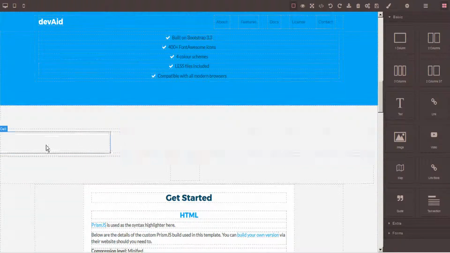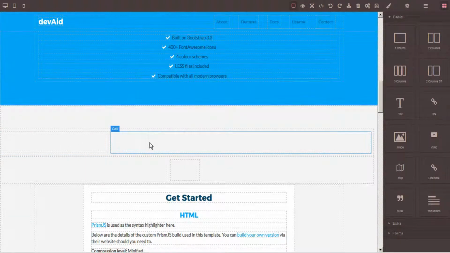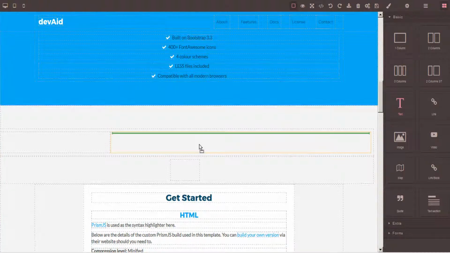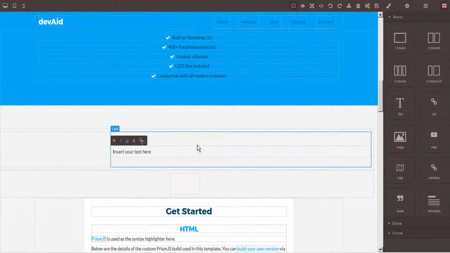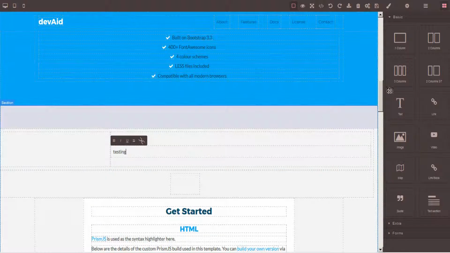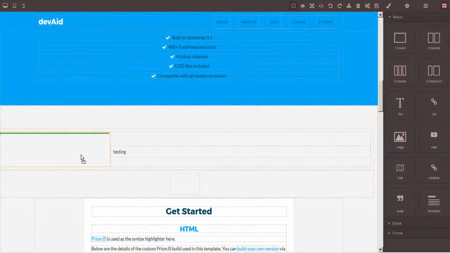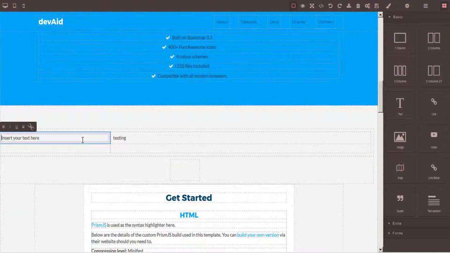Here's my offset 2 columns. Now we can choose text, and we can drop some text into one of those. And we'll drop some text over here as well.